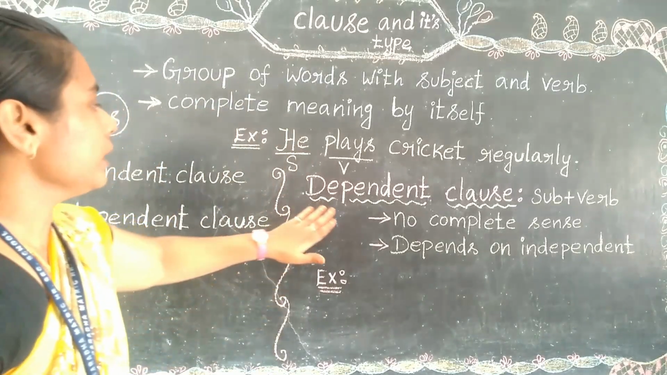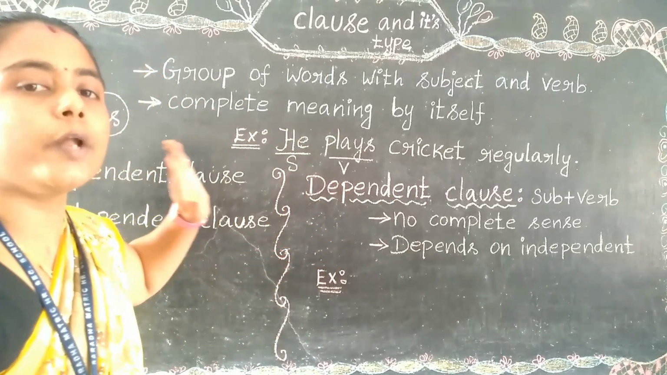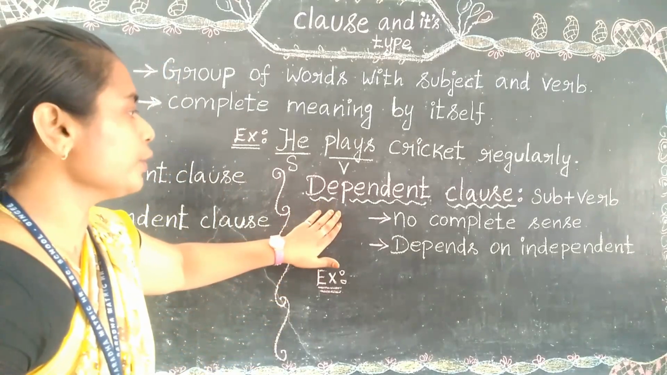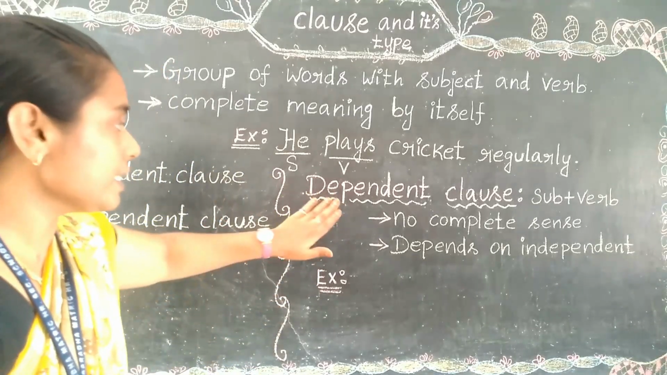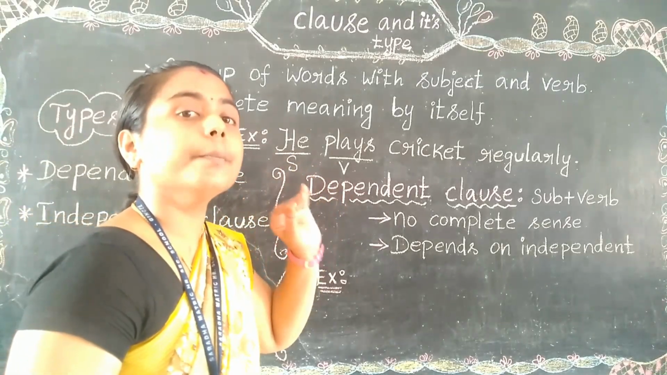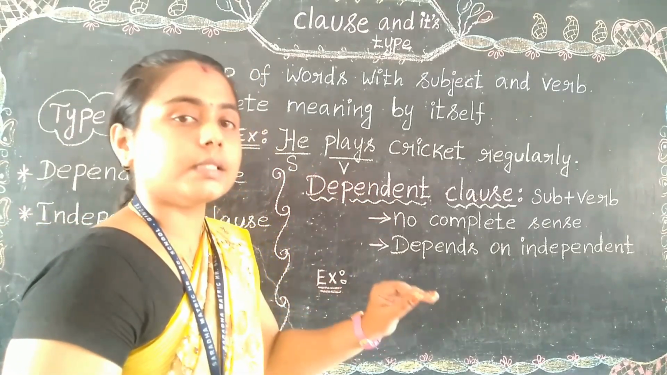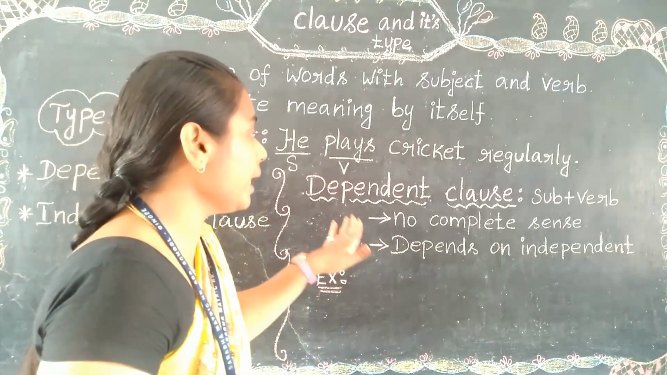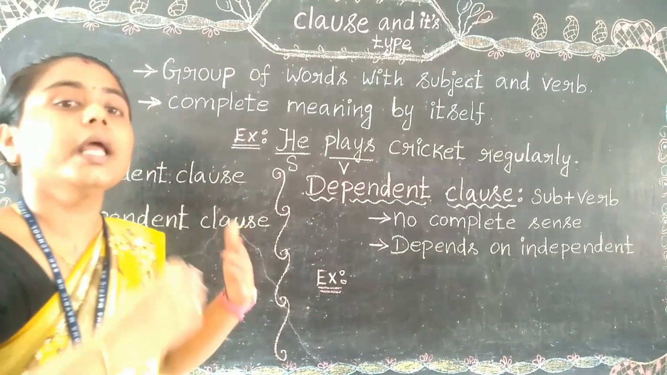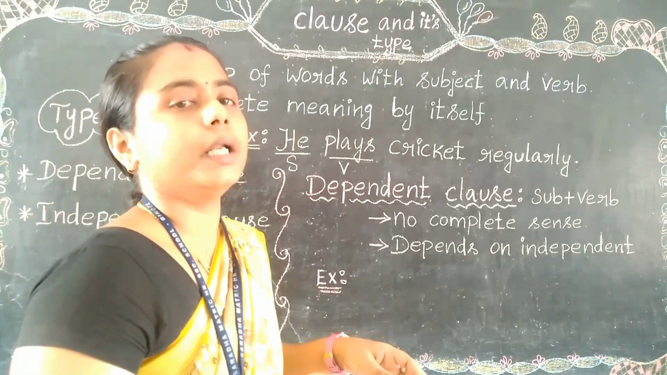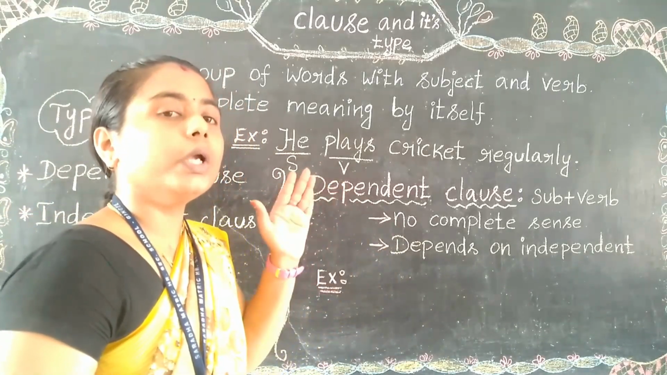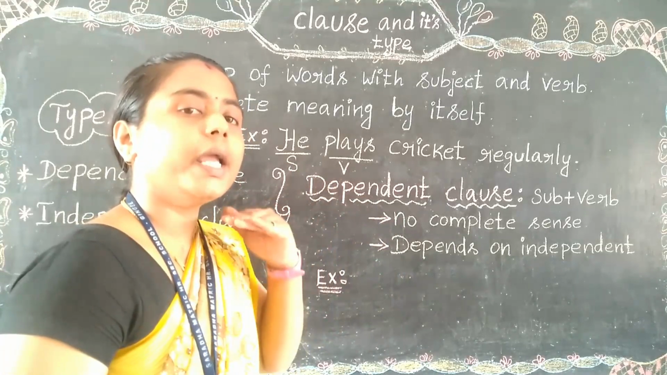Then, talking about the dependent clause, this is one of the two types, dependent clause and independent clause. Now we are going to see the dependent clause. By seeing this word itself, we can understand: dependent always depends on others. A dependent clause always depends on an independent clause. Without the independent clause, it can't satisfy a sentence or give a complete meaning for the entire sentence.